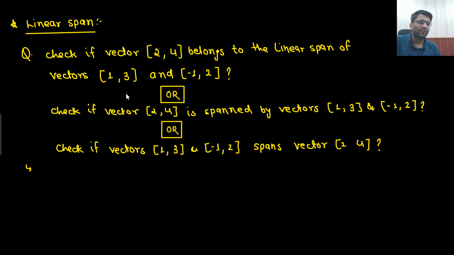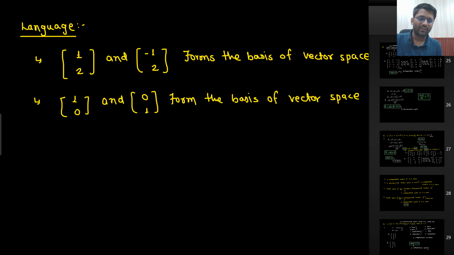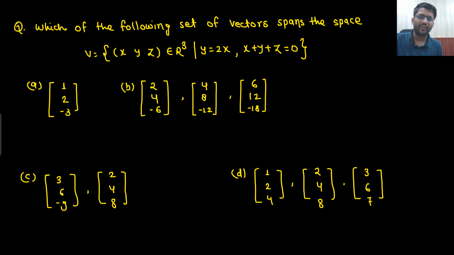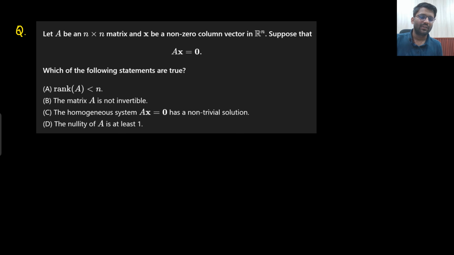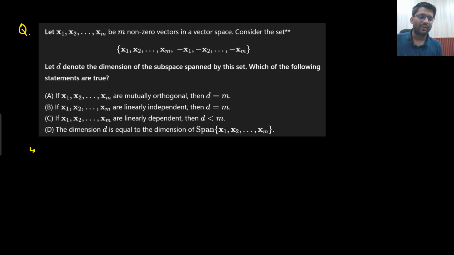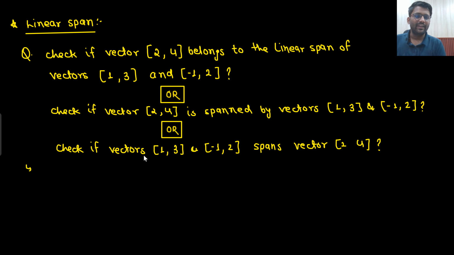Now we need to understand the meaning of linear span. You already know the meaning of linear span. Nothing new is there. Three kinds of statements are written. Any kind of statement could be written in the examination hall. You will understand the meaning of linear span and then we will solve the problems. So now everything is related with problems only. Question after question we are solving, with some language written in between. Complete problem solving is there. So I will take a break, then I will come back and we will understand the meaning of linear span.